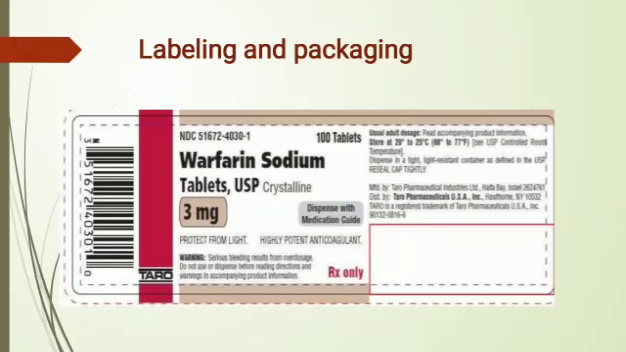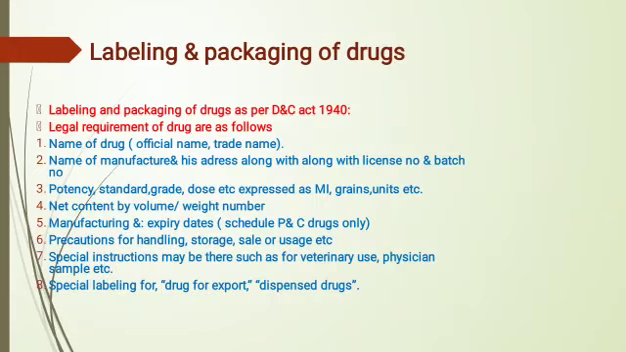Let's start with the requirements of labeling. First, name of the drug. Second, name of the manufacturer and his address along with license number and batch number. Third, potency, standard, grade, dose, etc. Fourth, net content by volume, weight or number, manufacturing and expiry dates, precautions for handling, storage, sale or use, etc. Seventh, special instructions may be there, such as for veterinary use, physician sample. Eighth, special labeling for drugs for export and dispensed drugs.